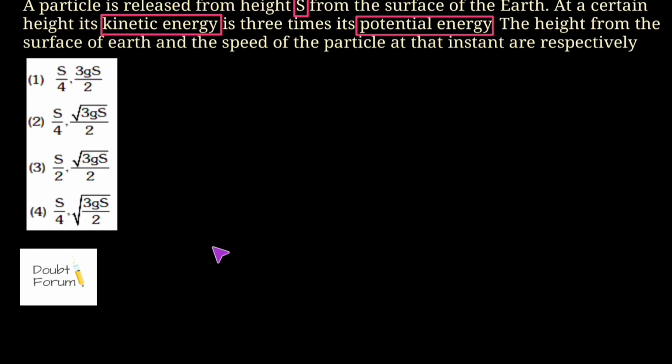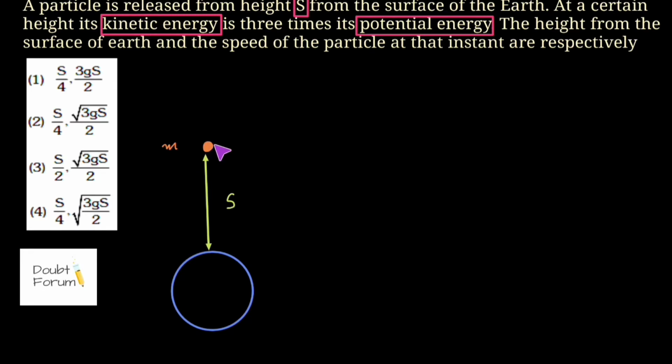So according to the question, suppose this is the Earth and there's a particle. I am assuming that this is the particle and the mass of this particle is small m. I'm just assuming it, mass is not given. The initial height of this particle from the surface of Earth is also given. Its value is capital S.